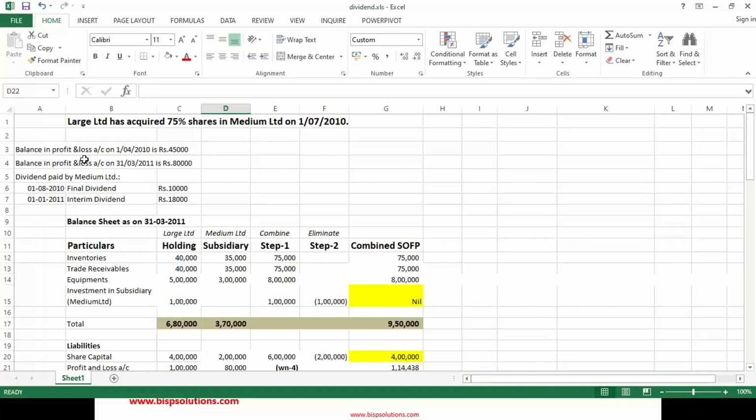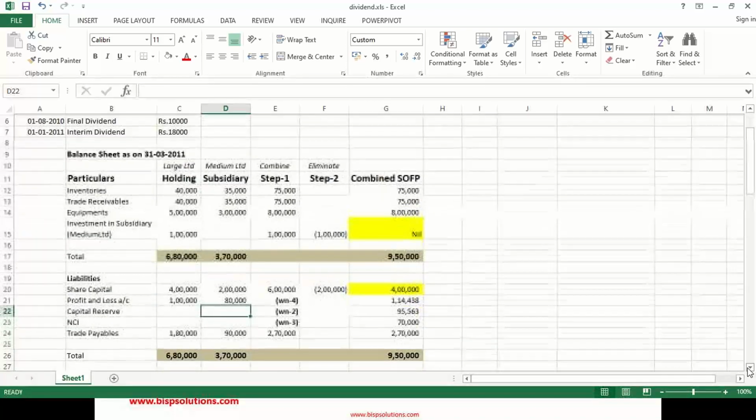We have been given the profit balance in the profit and loss account on 1st April 2010, 45,000, and on 31st March 2011, that is the closing P&L balance, 80,000. The dividend paid by Medium Limited, the subsidiary company: on 1st August, final dividend 10,000, and on 1st January, interim dividend 18,000.